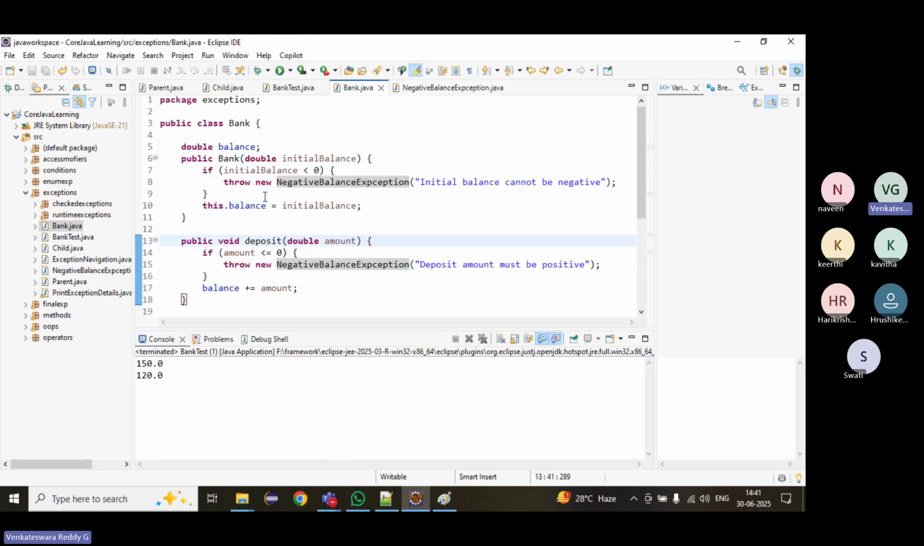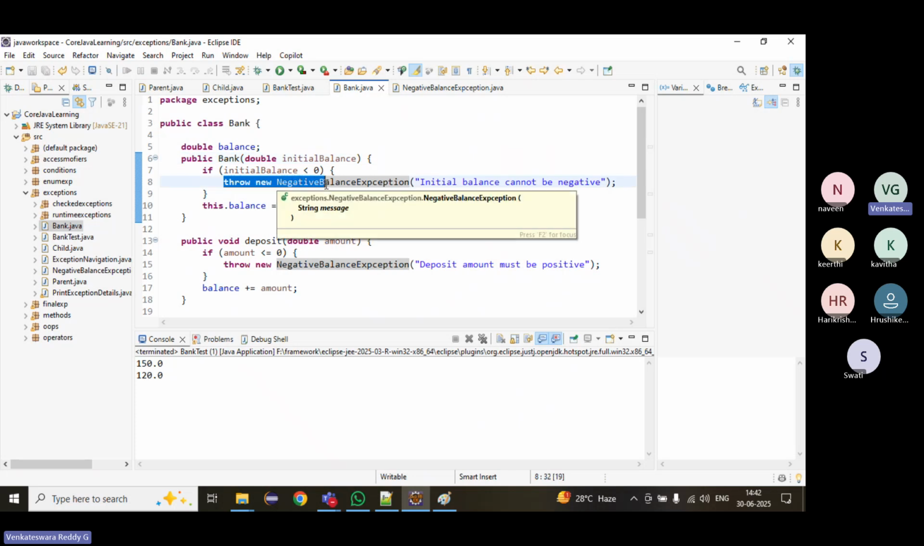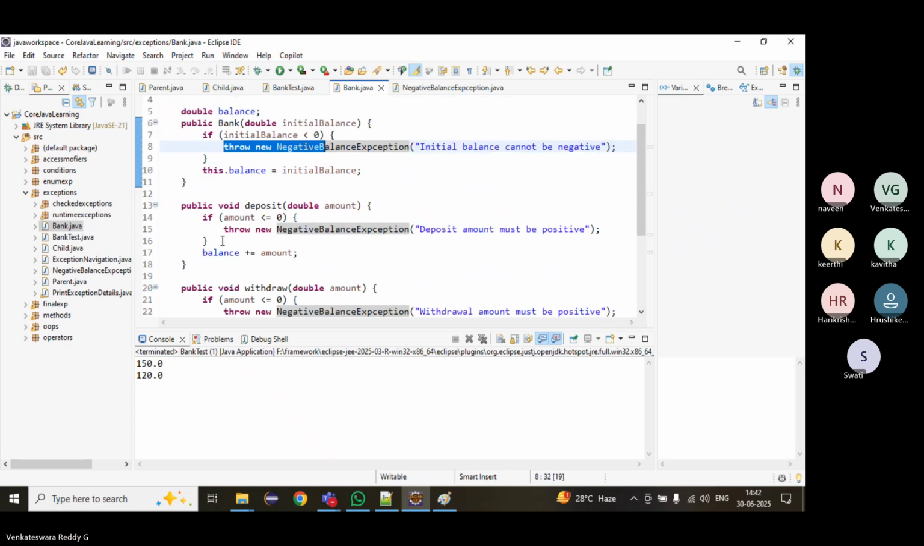But when you are throwing a runtime exception, an unchecked exception, it's not mandatory to have the throws keyword. This is also one more interview question. Whenever you are throwing a runtime exception or unchecked exception, it's not mandatory to have the throws keyword. It's not a mandate.